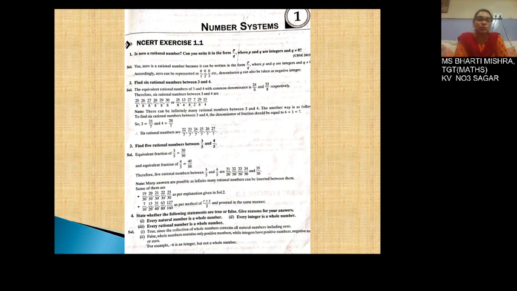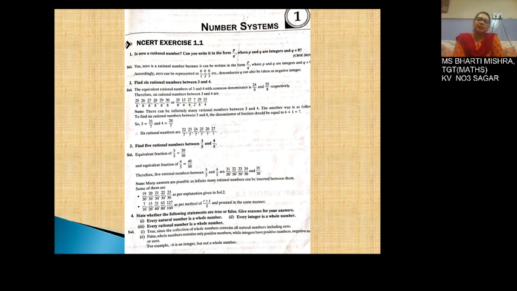The answer is true, since the collection of whole numbers starts with 0, that is 0, 1, 2, 3, 4, 5 and so on, and the set of natural numbers starts with 1, that is 1, 2, 3, 4, 5 until infinity. So we find that all the natural numbers come in the set of whole numbers. I hope this concept is clear to you all.